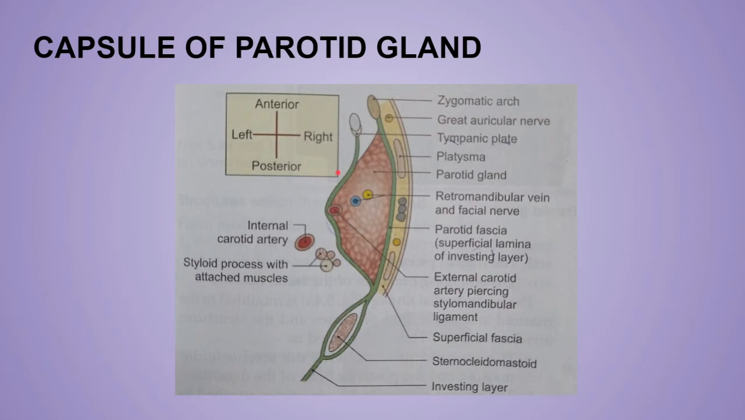This stylomandibular ligament is pierced by the external carotid artery, as you can see over here. This is the external carotid artery, and this is the internal carotid artery. The main function of the stylomandibular ligament is that it separates the parotid gland and the submandibular salivary gland from each other, and it is pierced by the external carotid artery.